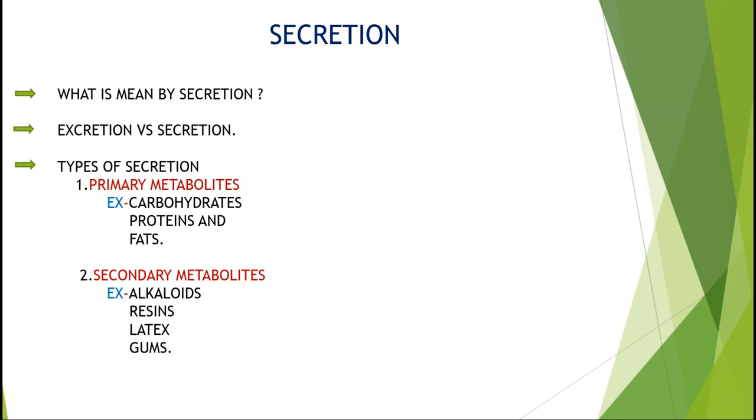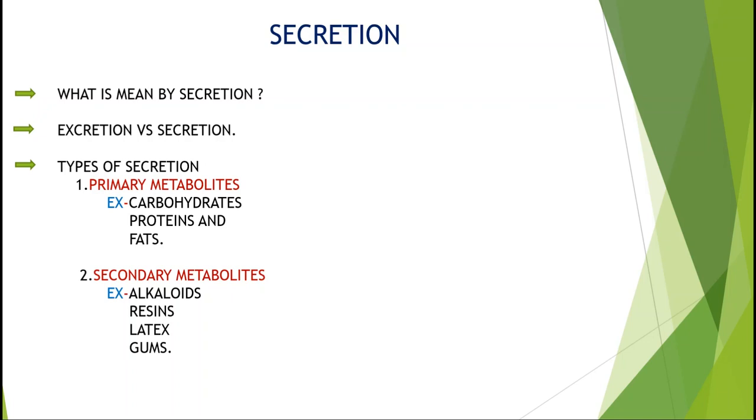Next, what is meant by excretion and secretion? Excretion is nothing but removal of materials completely from the living beings, and secretion is movement of materials from one point to another point. So there are two types of secretion. One is primary metabolites, another one is secondary metabolites. Primary metabolites are carbohydrates, proteins and fats.